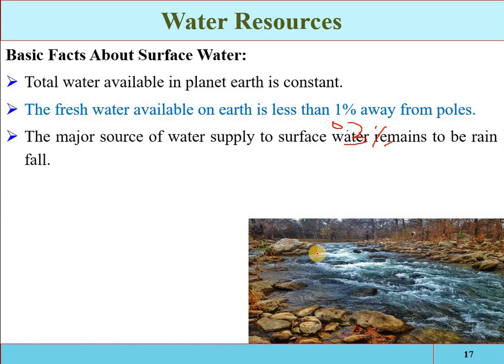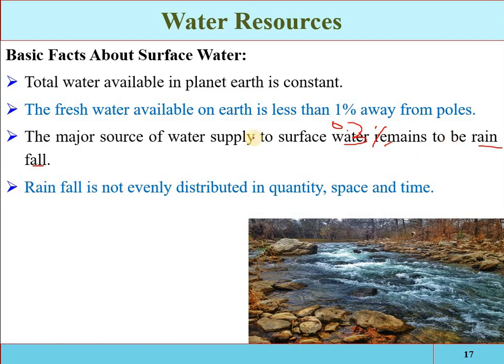What is the originating resource of the surface water? Again, that is the rainfall, we can say the precipitation. So the water occurs in the form of rainfall or snow, or in the form of hail or sleet.